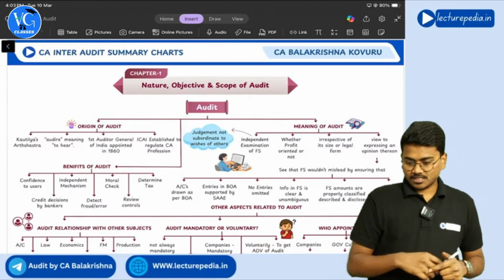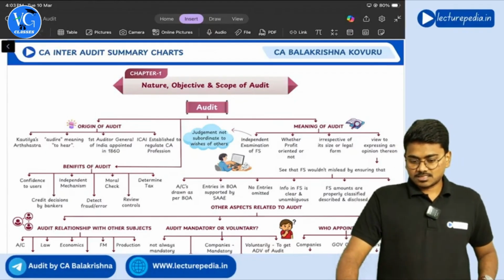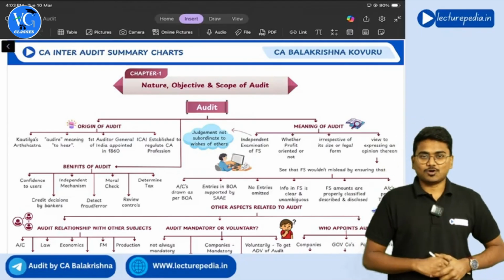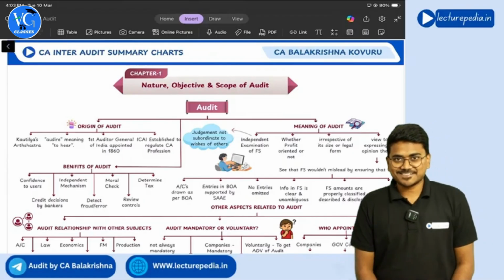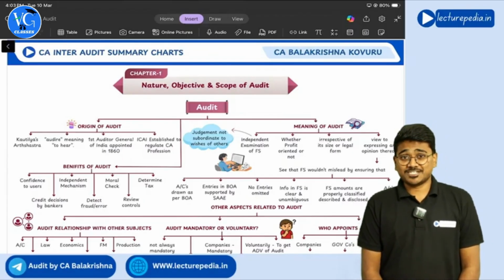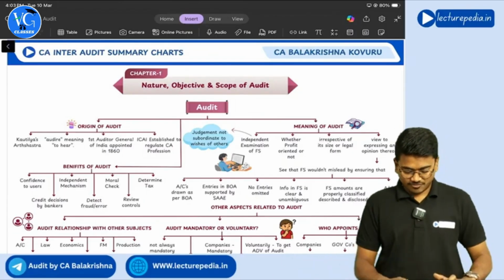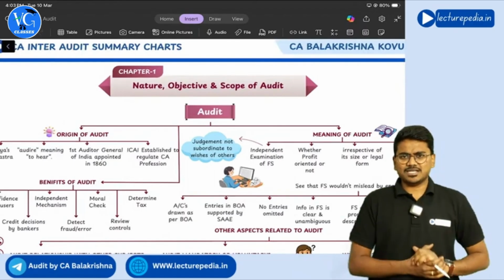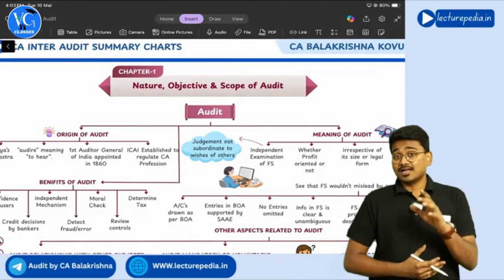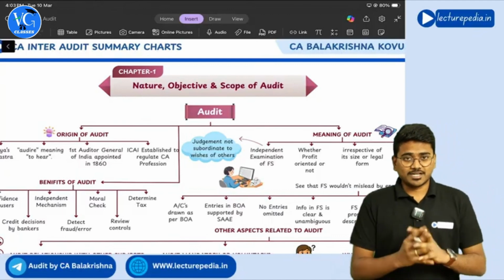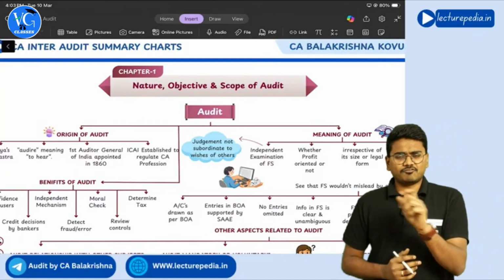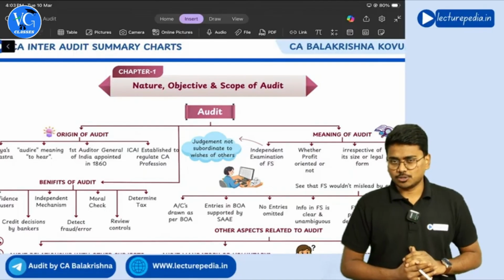So let us start with our revision of the first chapter. What is the name of the first chapter? Nature, objective and scope of audit, right? Let's start with the basics, since this is the first chapter. The weightage of this first chapter for your examination is roughly 5 marks.